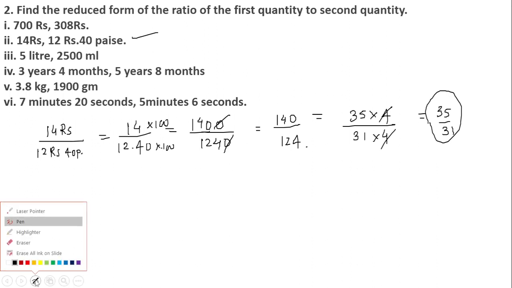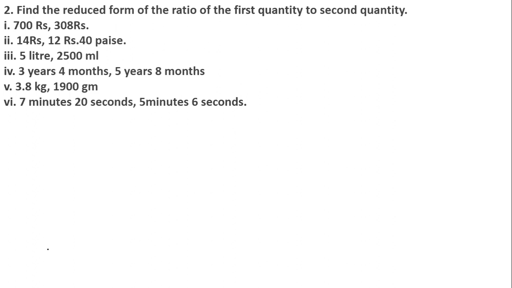Moving on to the next, 5 liters and 2500 milliliters. Now we have seen how to convert liter into milliliter. 1 liter is nothing but 1000 milliliters. So what is given here? 5 liters is given, which will be equal to 5000 milliliters, and at the same time 2500 milliliters is also given. You just have to find the ratio.